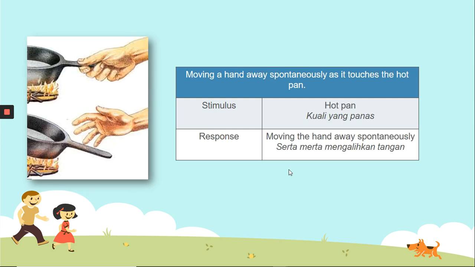The next one is moving a hand away spontaneously as it touches the hot pan. Menggerakkan tangan secara serta-merta apabila tersentuh kuali yang panas. The stimulus is a hot pan, kuali yang panas. The change in the environment is the hot pan. And the response, our tindak balas, is moving the hand away spontaneously. Automatically, we remove our hand from touching the hot pan. So that's the difference between stimulus and response.